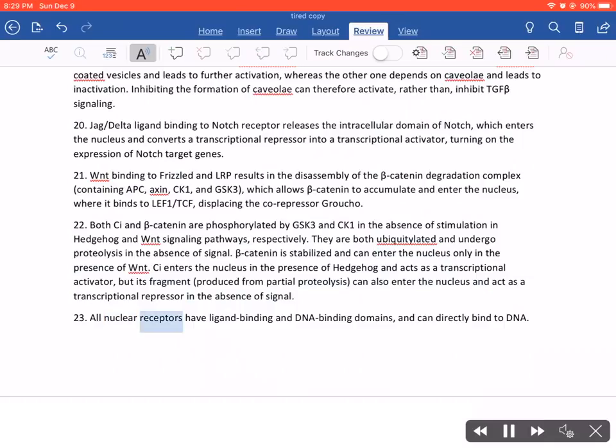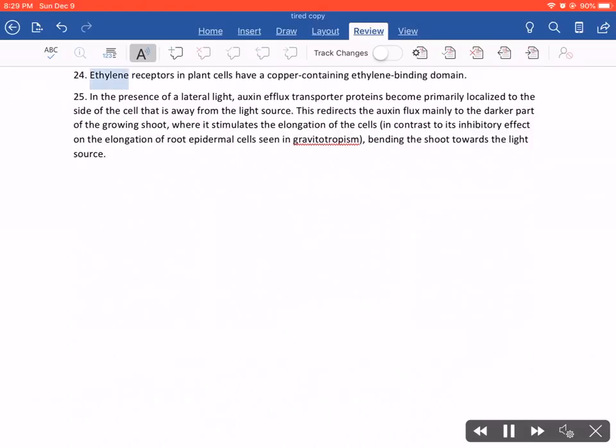23. All nuclear receptors have ligand binding and DNA binding domains, and can directly bind to DNA. 24. Ethylene receptors in plant cells have a copper-containing ethylene binding domain.